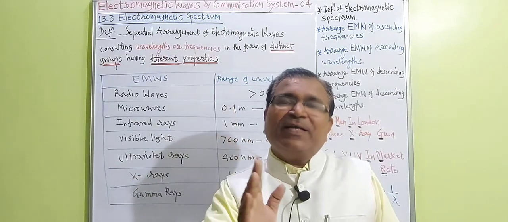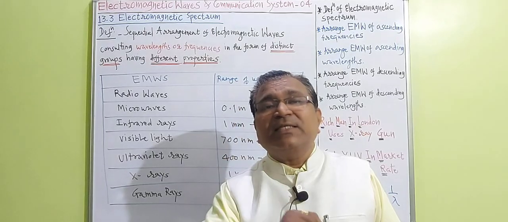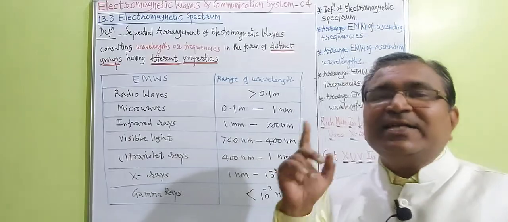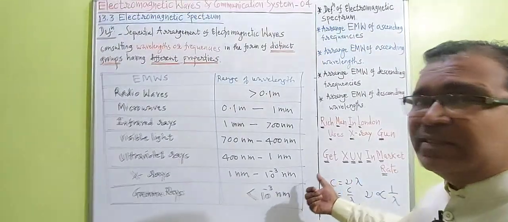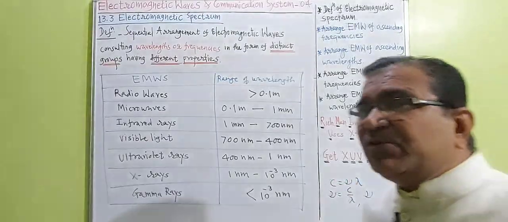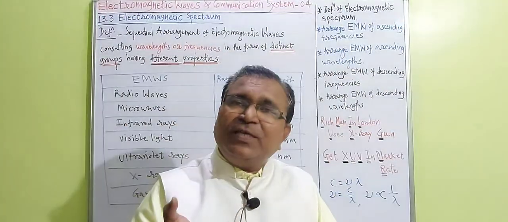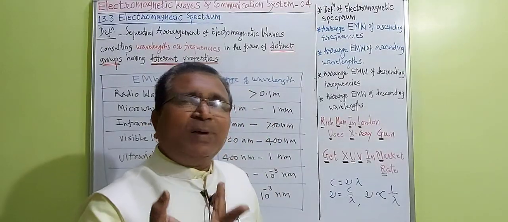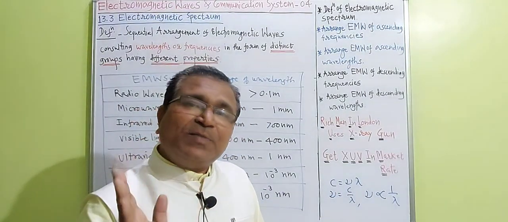To remember the electromagnetic spectrum, we have to remember two sentences. Out of that, we use the sentence, "Rich man in London uses X-ray gun." We can use this sentence also, "Get XUV in market rate." XUV is a famous car.